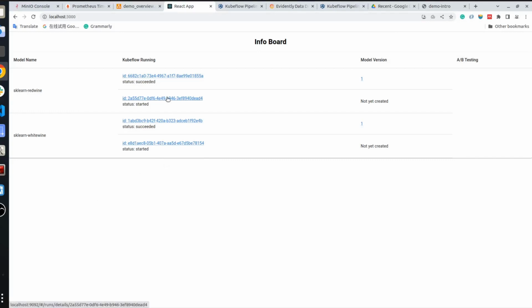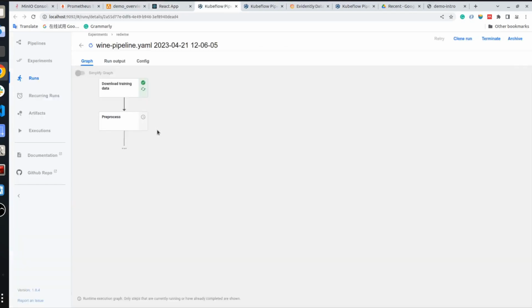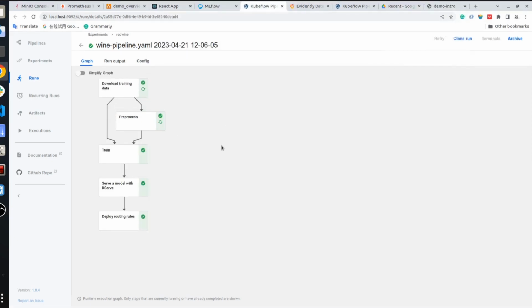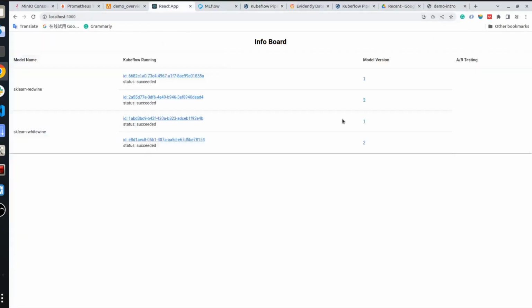And by clicking the Kubeflow run ID, we can see how the corresponding retraining Kubeflow pipeline run is progressing. So now here we can see that the retraining is completed, and we go back to the dashboards.